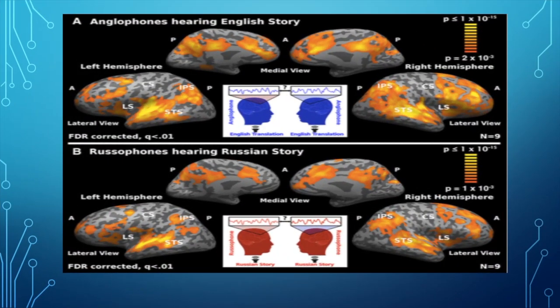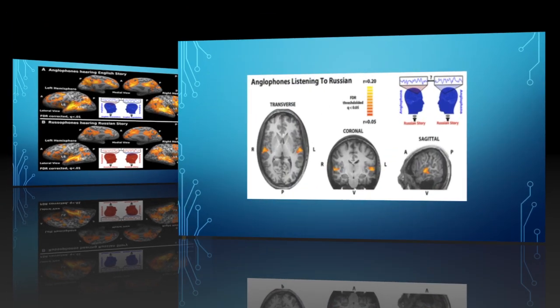Well, after averaging the responses of all 9 subjects in each group, they observed reliable responses to the story within early auditory areas, such as the primary auditory cortex and nearby tonotopic areas. They also found reliable responses in linguistic areas, such as superior temporal gyrus, angular gyrus, supramarginal gyrus. You know what? You get the idea. They also found reliable responses in extralinguistic areas, which are thought to be involved in the processing of the narrative and the social content that's within the story.